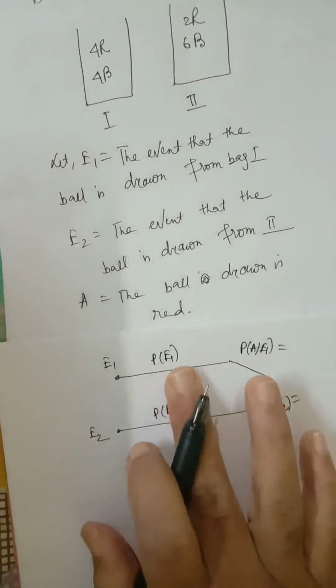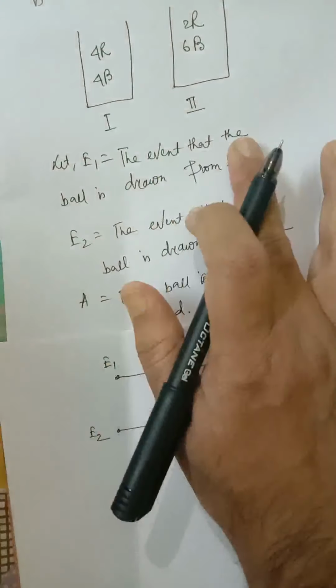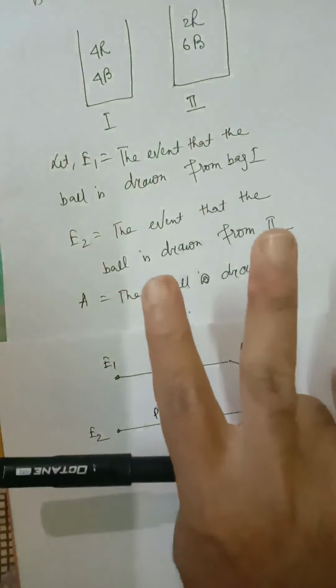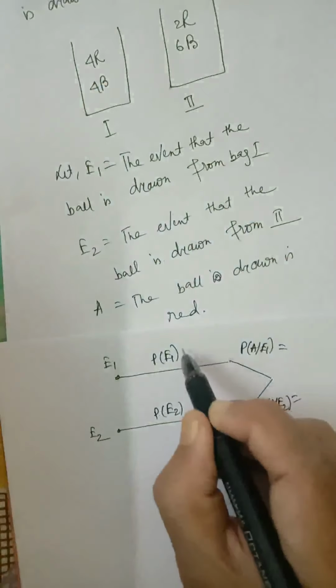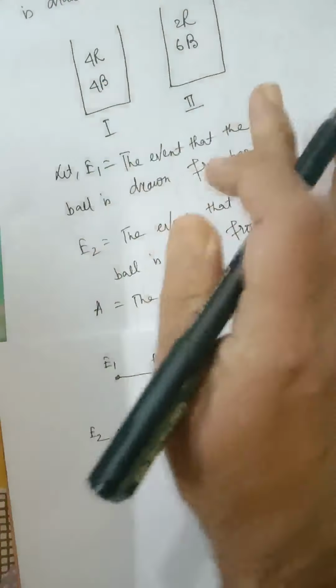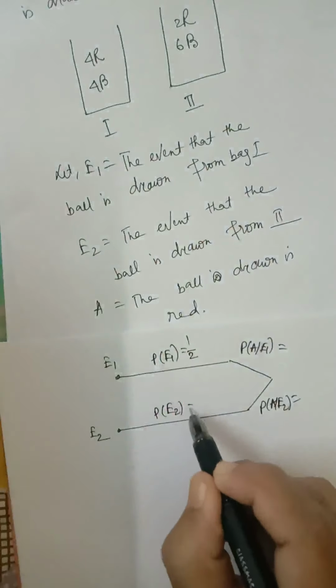P of E1. E1 means the first bag is selected. We have two bags, first and second. Now what is the probability of choosing the first bag? It is 1 by 2, because 1 out of 2. So P of E1 is 1 by 2, and P of E2 is 1 by 2.